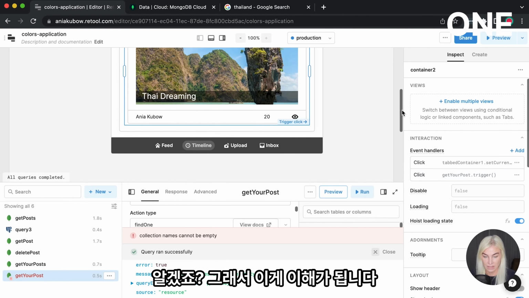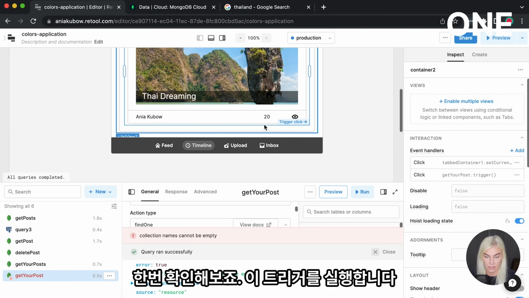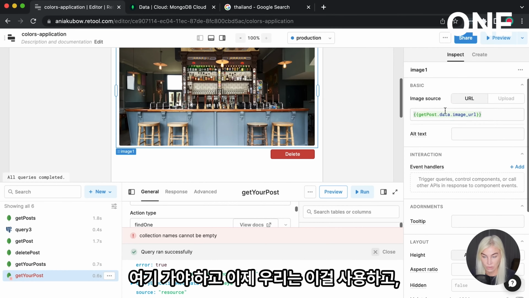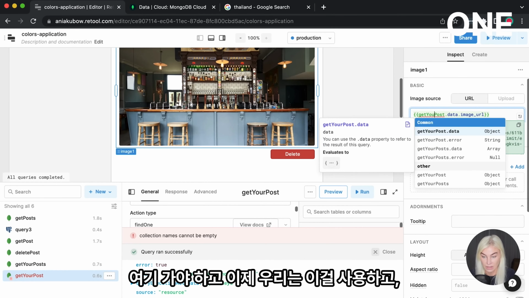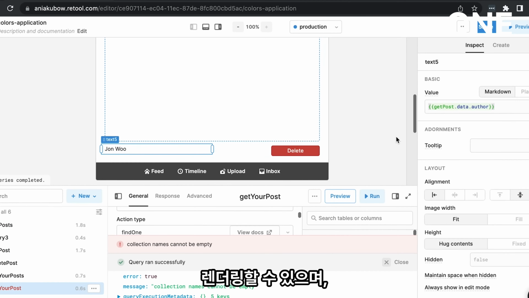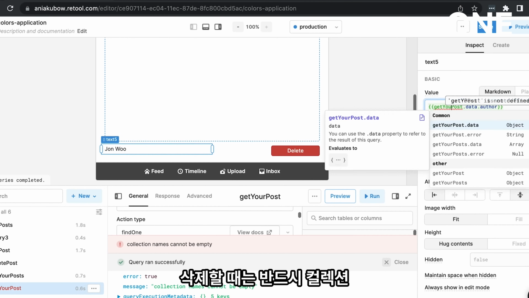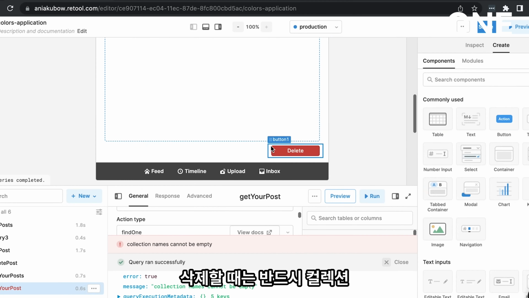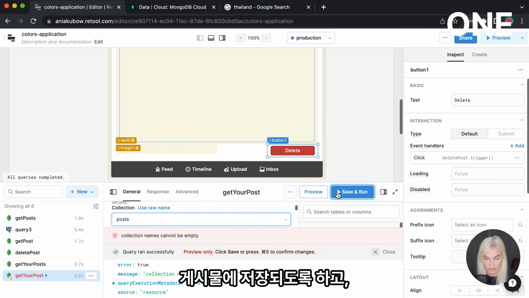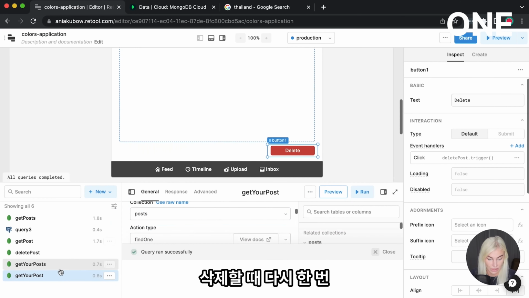Okay, so hopefully that makes sense. Let's check it out. If I trigger this, it should go to here, and now we can use get your post individual to render this, and also get your post individual to render this. And on the delete, make sure that is saved to the collection posts.